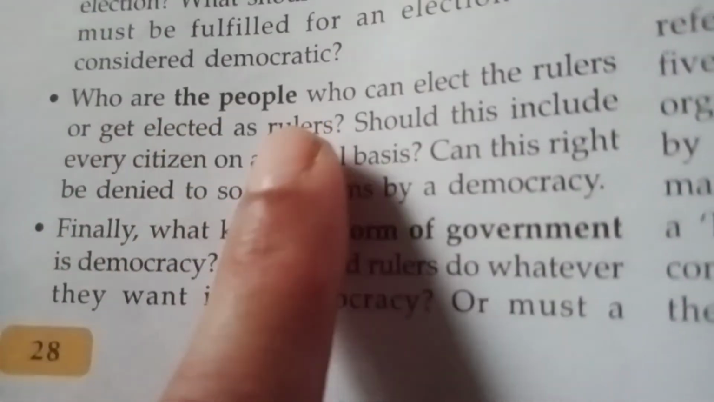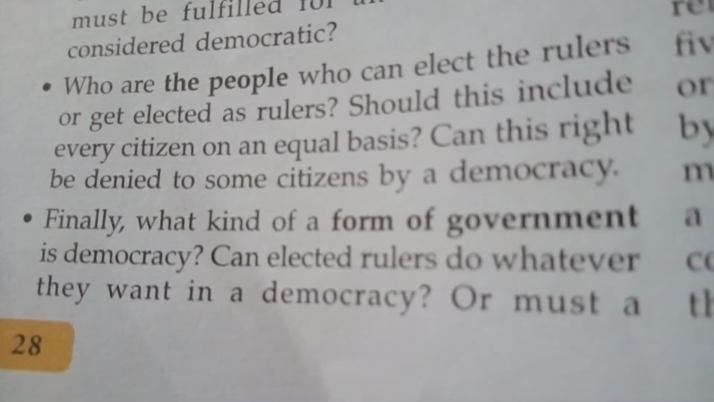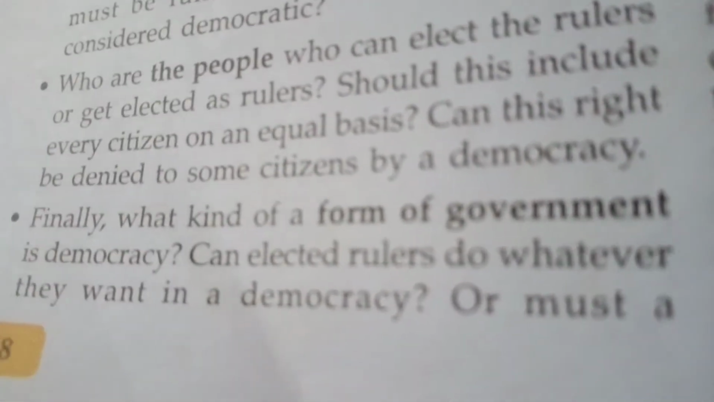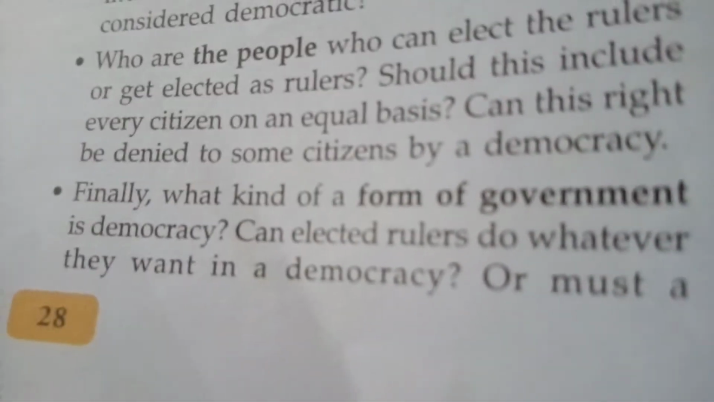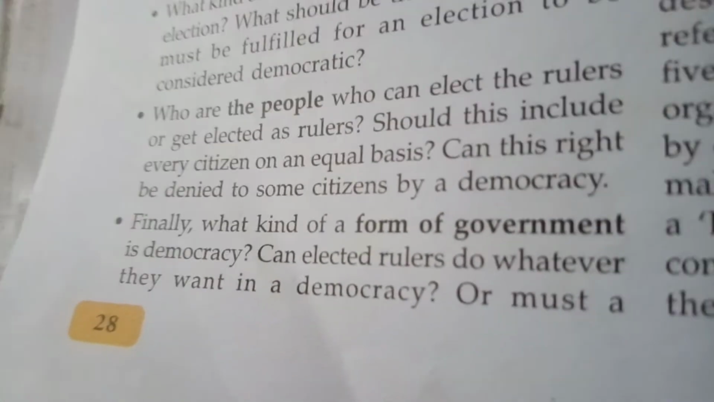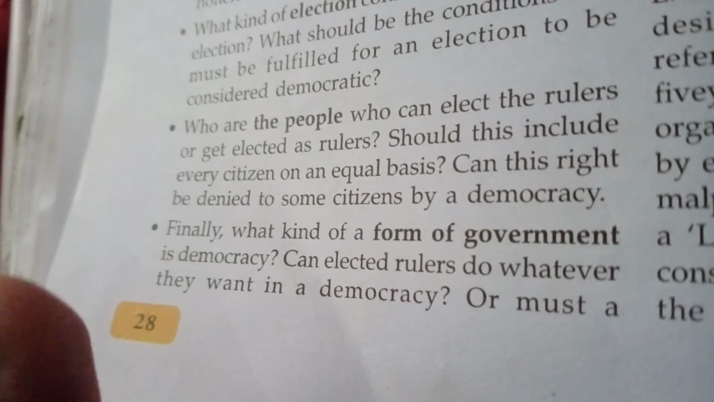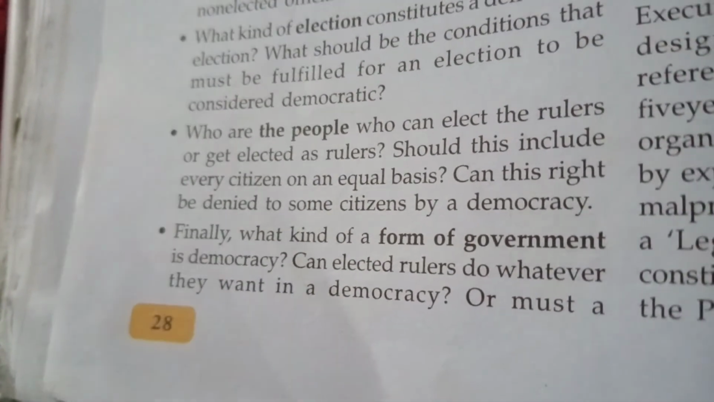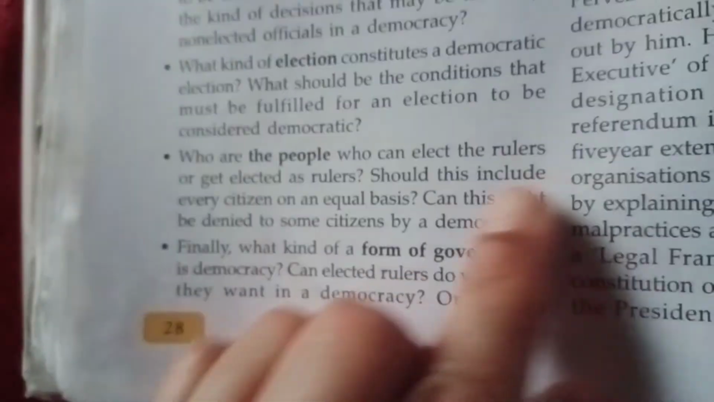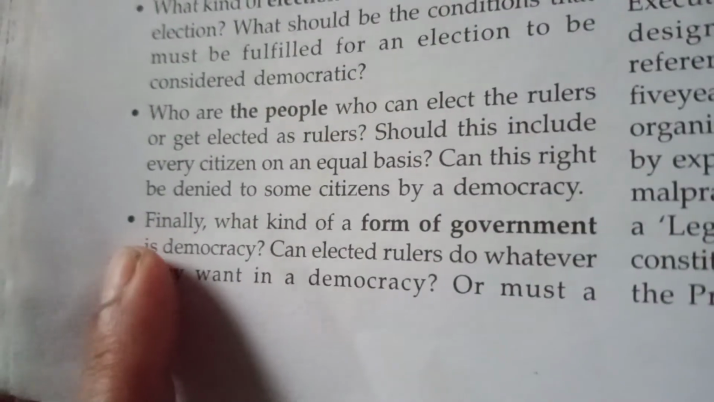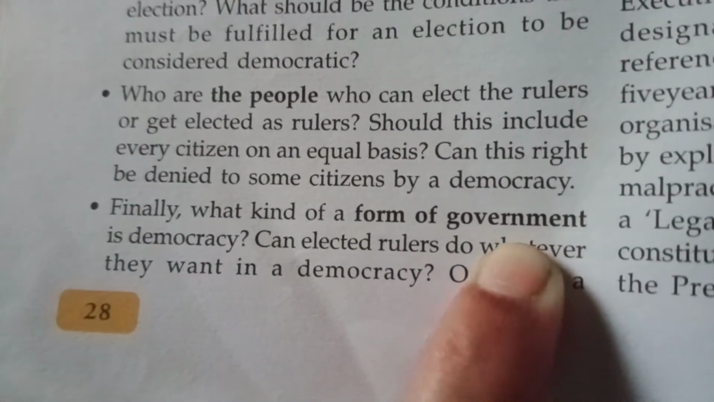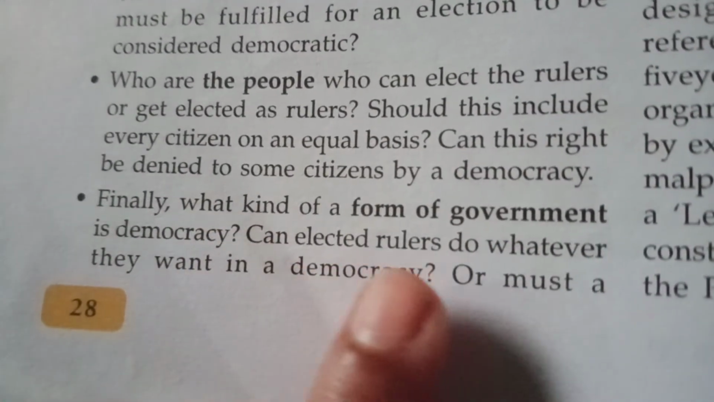Now, who are the people who can elect the rulers? Are they only male or female, or every citizen? As in India, everybody is free, whether male or female, from the age of 18. The age limit is decided so that below 18 nobody can get elected and nobody can give their vote to a representative. Finally, what kind of form of government is democracy, and what can elected rulers do?